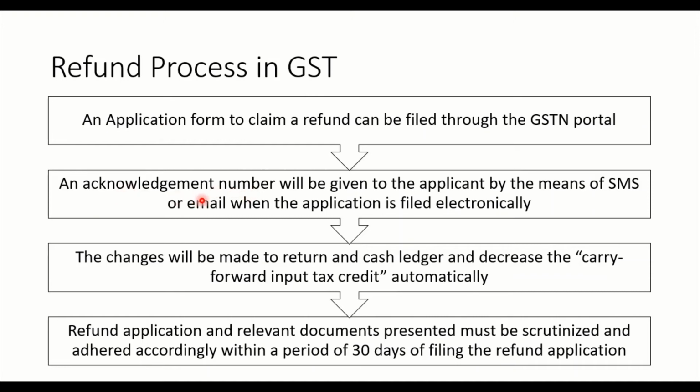An acknowledgement number will be given to the applicant by means of SMS or email when the application is filed electronically. When you apply electronically, that is through the GSTN portal, then you will get an acknowledgement number by means of SMS or email. Okay, and then what happens? The changes will be made to the return and the cash ledger and decrease the carry forward input tax credit automatically. So input tax credit, whatever you are carrying forward, that will be decreased automatically. This is how GST refund works.